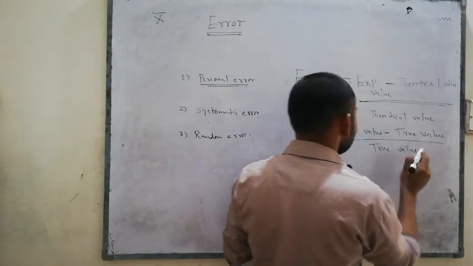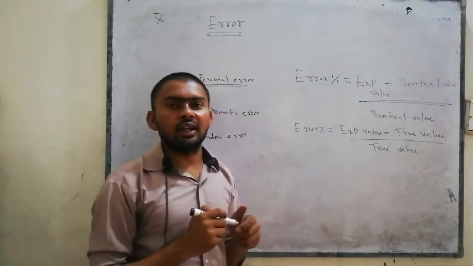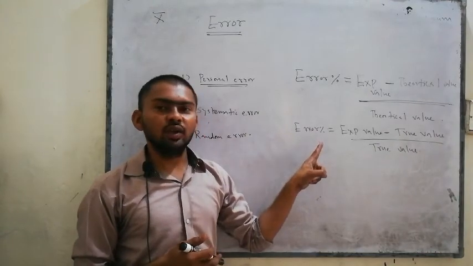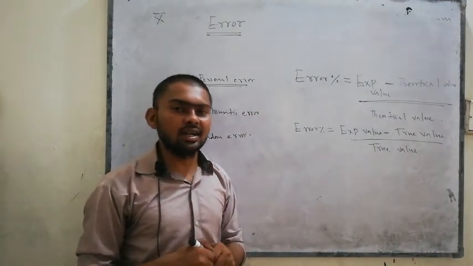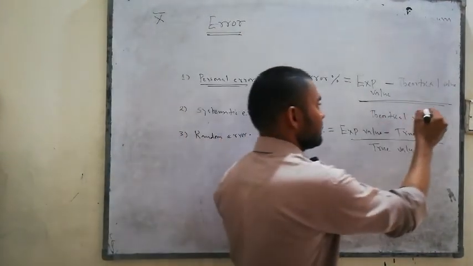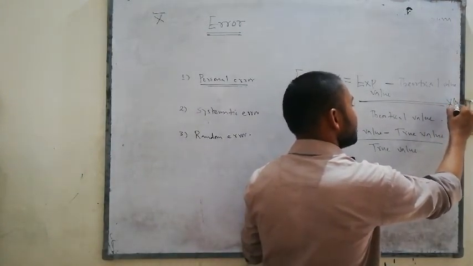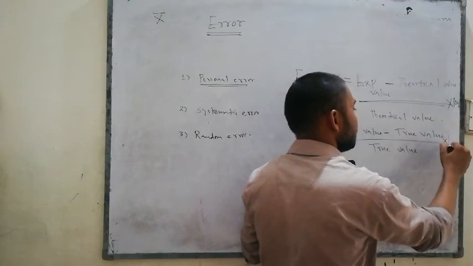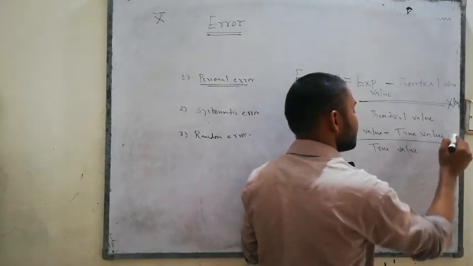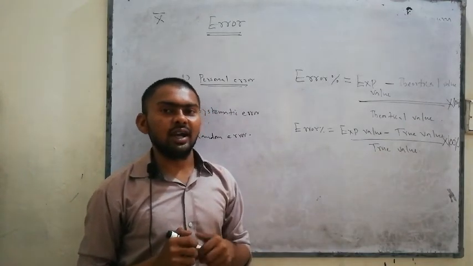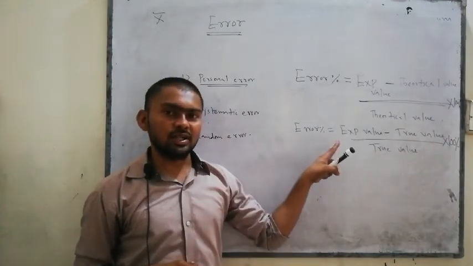Here, this is the formula of error. But if you want to find the error percentage, then you have to multiply by 100 with both formulas. If you multiply by 100%, you will find the error percent.